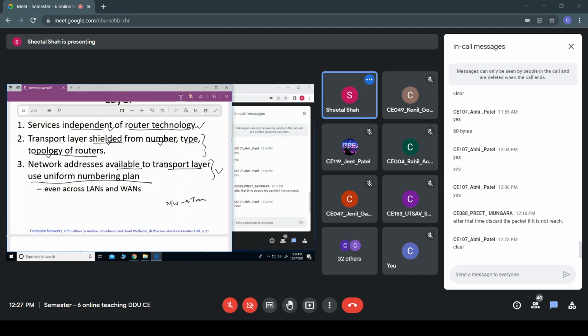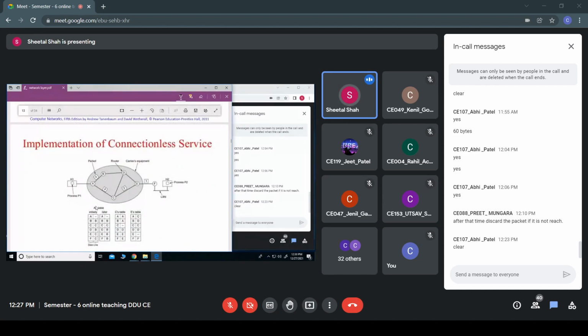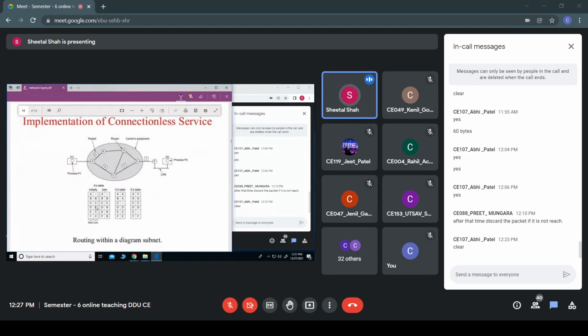So these are the various services provided by the network layer to the transport layer. It should be independent of router technology. It should be shielded from the number, type, etc. of the topology of the routers, and the network addresses provided should be uniform to the transport layer. So these are the services provided by the network layer to the transport layer. Now we'll see how the implementation of the connectionless service works.